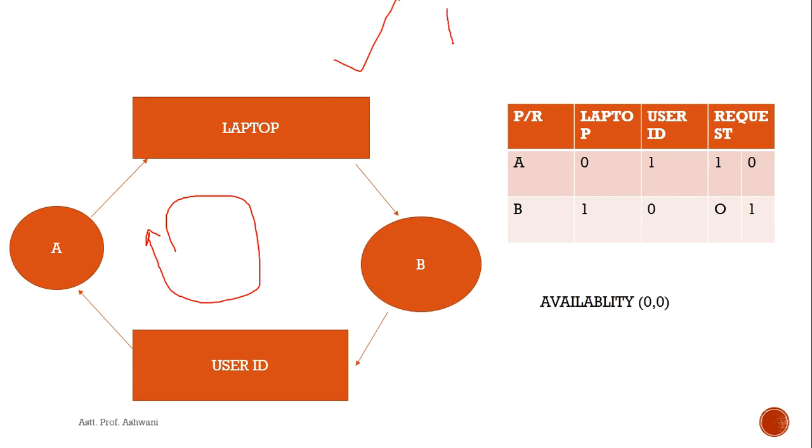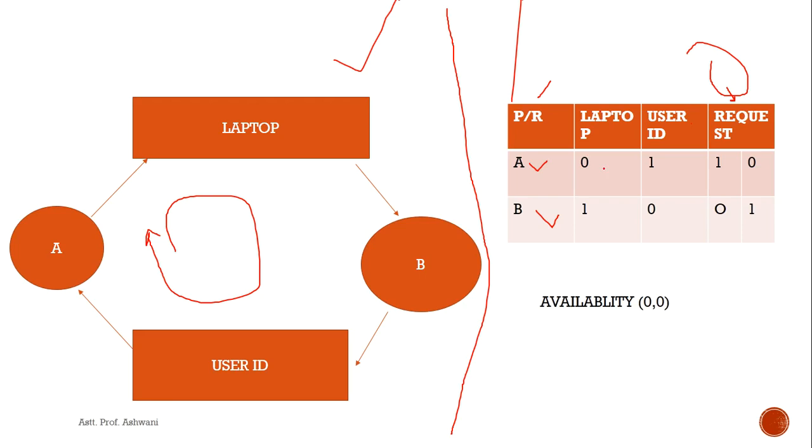From the table we can see how it is detected. We have used process P and resource R. Our processes are A and B, and the resources are laptop and user ID, and the request column is for the resources requested by the two processes.